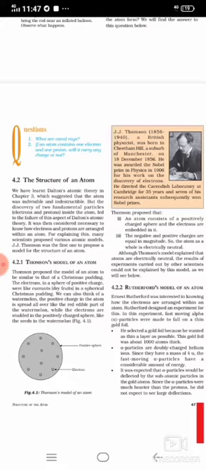J.J. Thomson. Whenever you hear this name, please remember J.J. Thomson. He found the electron. J.J. Thomson was the first one who proposed a model for the structure of an atom, known as the watermelon model of atom or plum pudding model of atom. Thomson's model was the first attempt to give a structure of the atom, and that is known as the plum pudding model or watermelon model of atom.